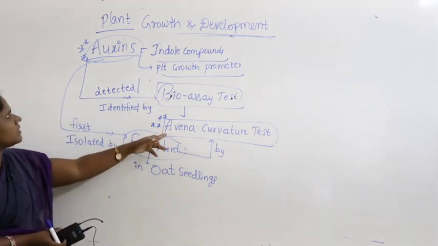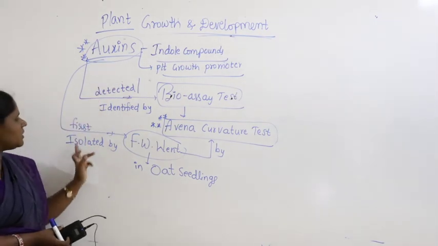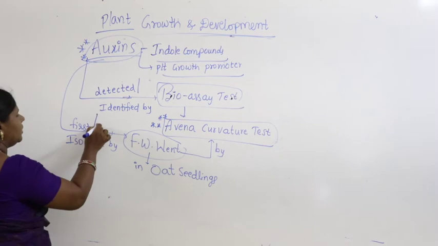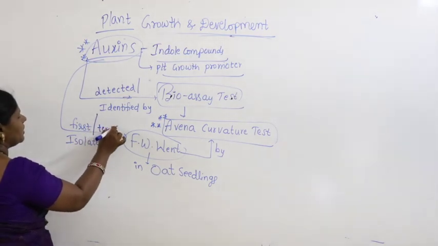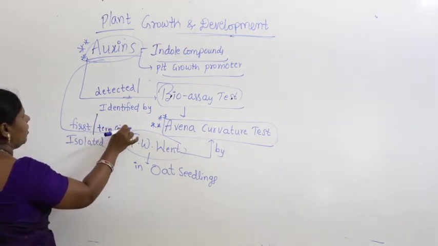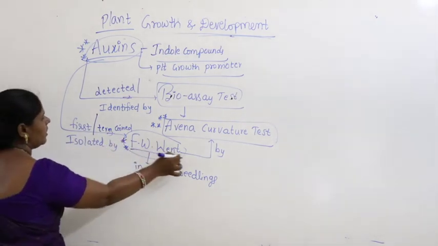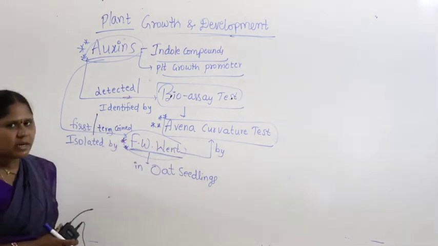Auxins are first isolated by, or sometimes they will give the question, the auxin term was coined by, remember the scientist F.W. Went. Who is the scientist?